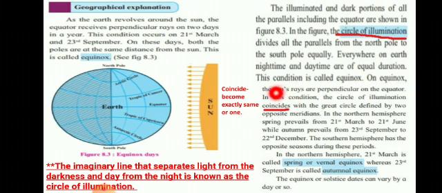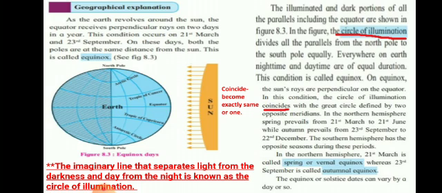On equinox, the sun rays are perpendicular on the equator. In this condition, the circle of illumination coincides with the great circle defined by two opposite meridians. In the northern hemisphere, spring prevails from 21st March to 21st June, while autumn prevails from 23rd September to 22nd December. The southern hemisphere has opposite seasons during this period. In the northern hemisphere, 21st March is called spring or vernal equinox, whereas 23rd September is called autumnal equinox.